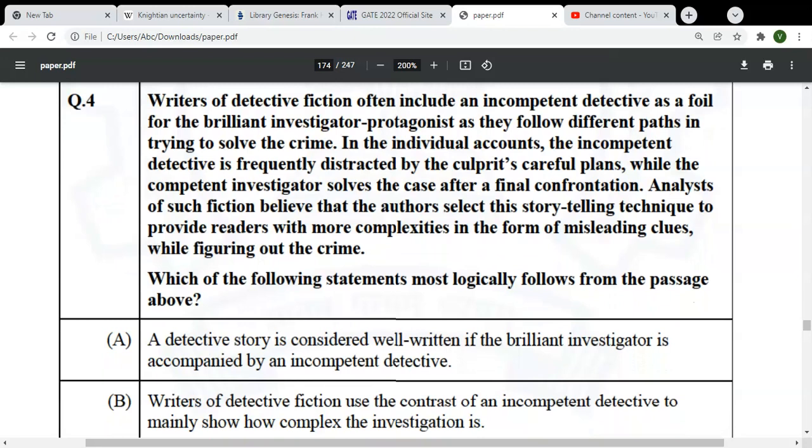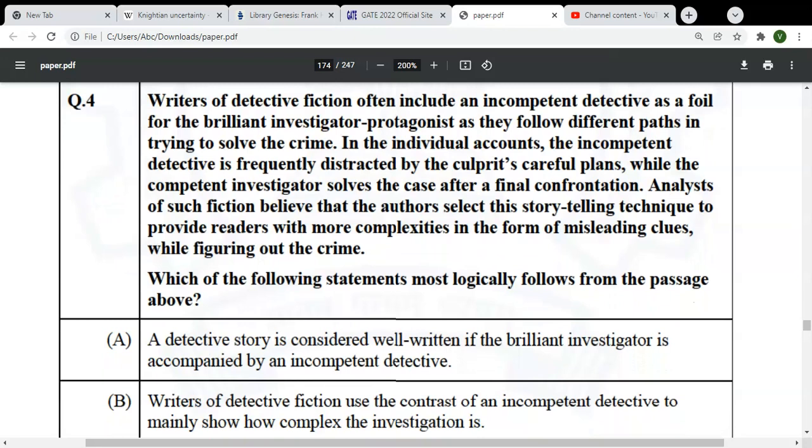In their individual accounts, the incompetent detective is frequently distracted by the culprit's careful plans, while the competent investigator solves the case after a final confrontation. Analysts of such fiction believe that the author selects this storytelling technique to provide readers with more complexities in the form of misleading clues while figuring out the crime.